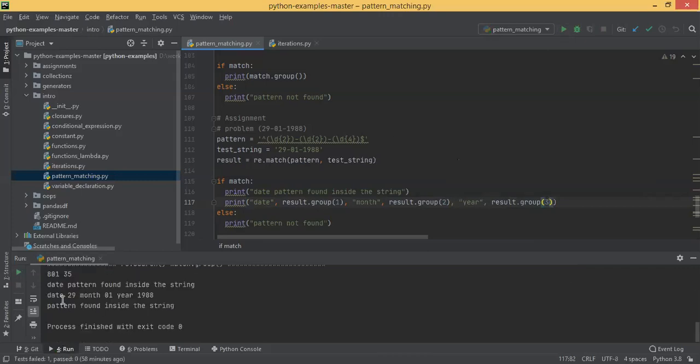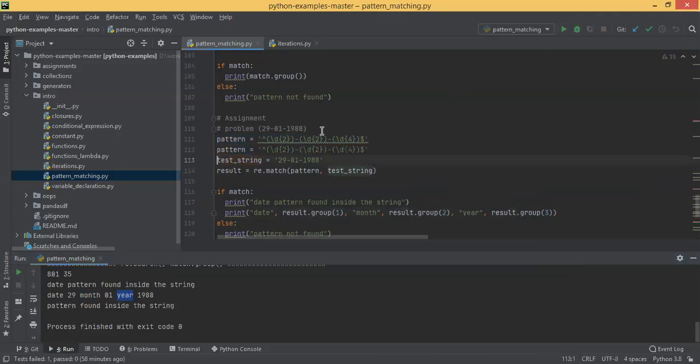Again, this is how you're getting date 29, month 1, year 1988. If you don't take the group part, by default you could have mentioned it in this way. Generally the pattern matching is: 2 digits, then hyphen, then another 2 digits, then hyphen. Mention it in this way and it will do the proper date matching. So we are saying start with 2 digits, end with 4 digits, with hyphens.